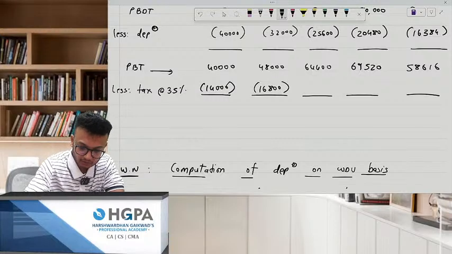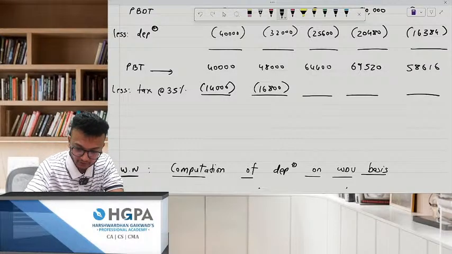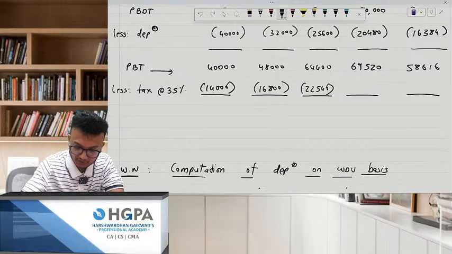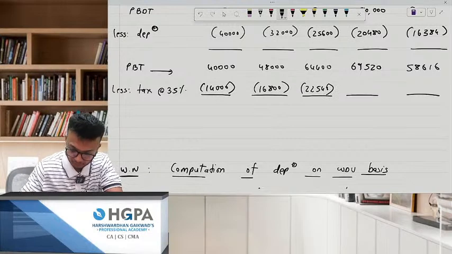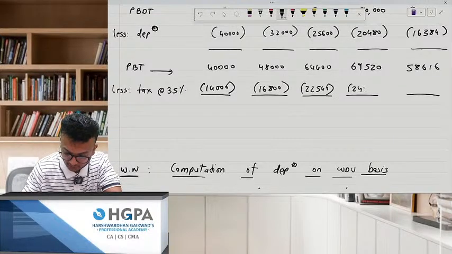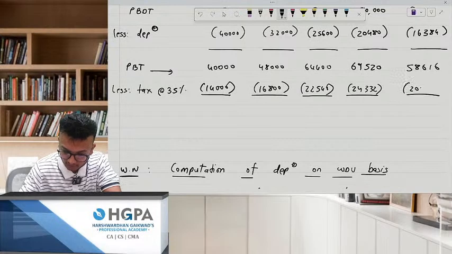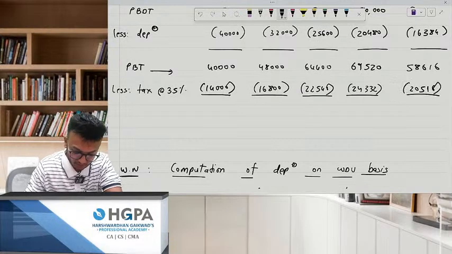Next, 64,400 into 35% is 22,540. Then 69,520 gives 24,332, and 58,616 gives 20,506. Okay, I've rounded it off.